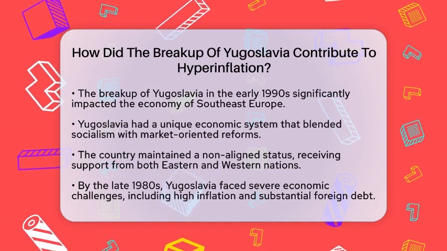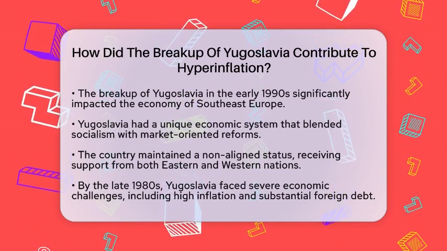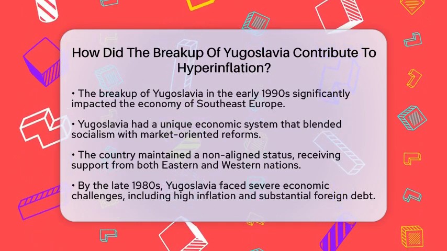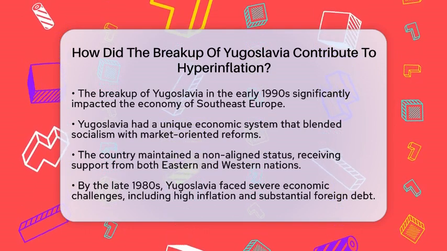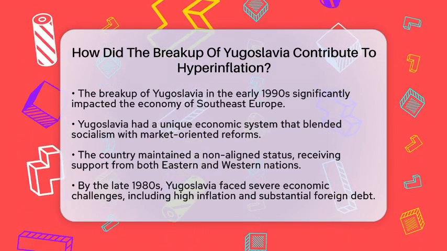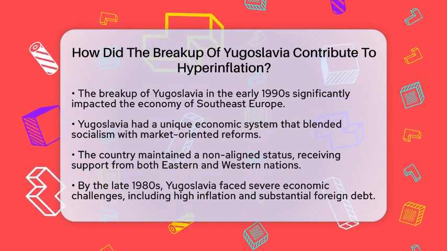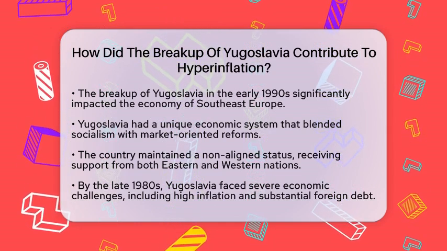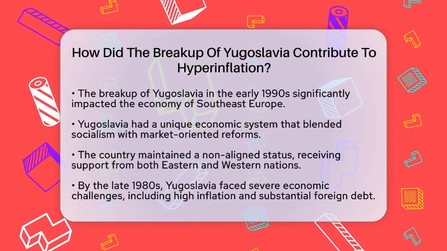Before its dissolution, Yugoslavia had a unique economic system. It combined elements of socialism with some market-oriented reforms. The country was also non-aligned, which allowed it to receive support from both Eastern and Western countries.